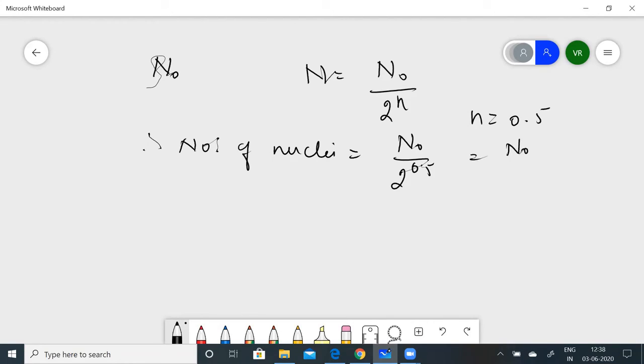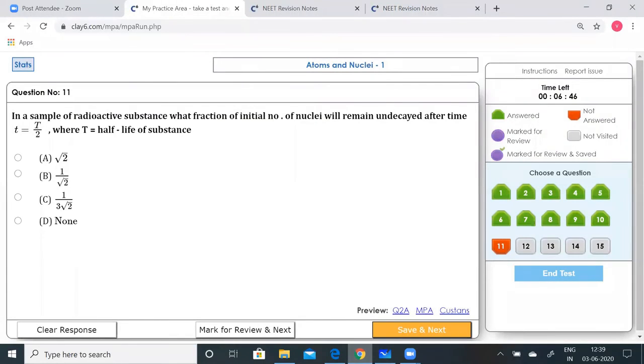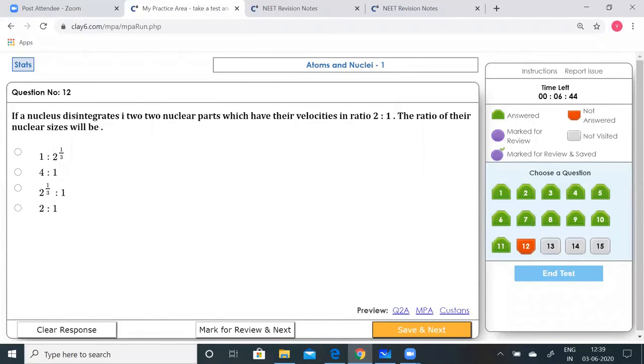So that gives you N0 by 2 to the power of half, and N0 gets cancelled, which gives you 1 by root 2. So 1 by root 2 is going to be the correct option. The fraction of the radioactive substance which is present is 1 by root 2. Option B is correct. Save that, go to the next.